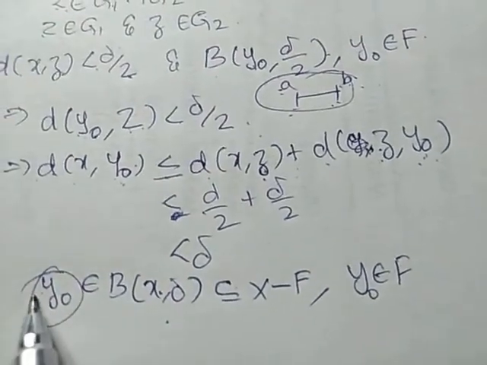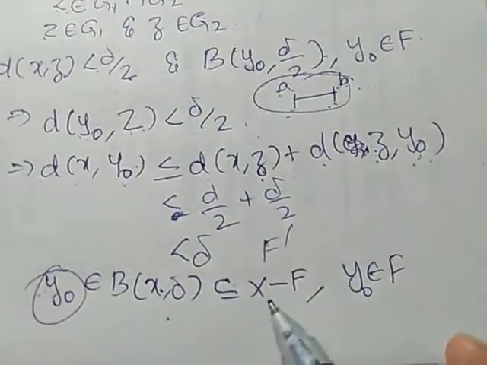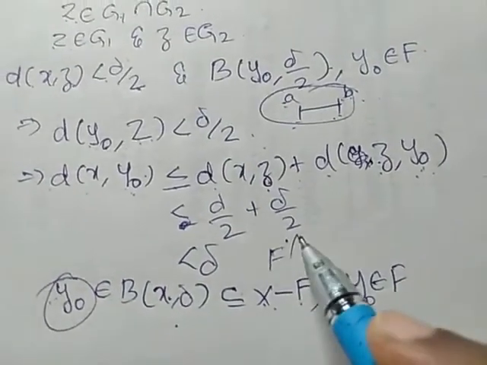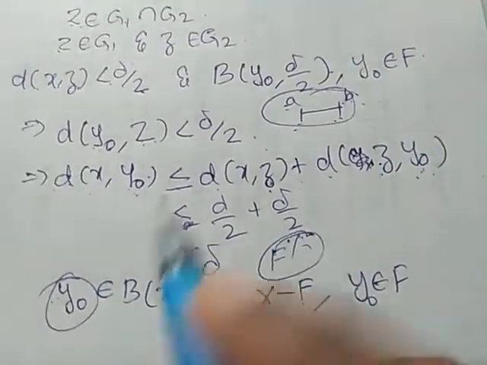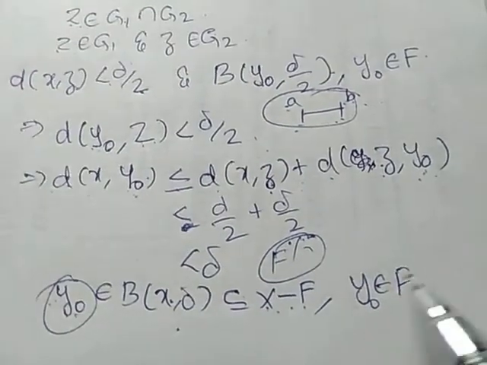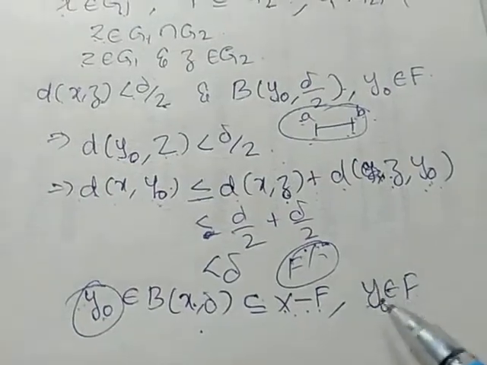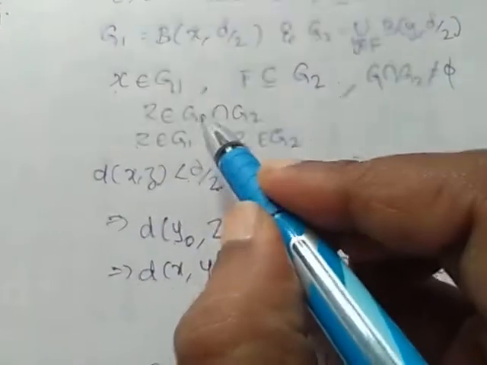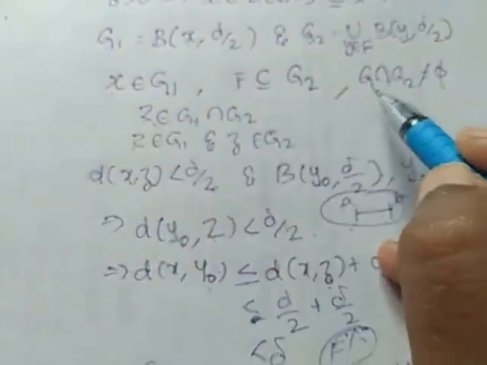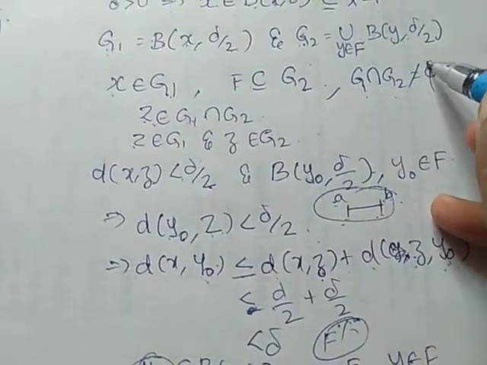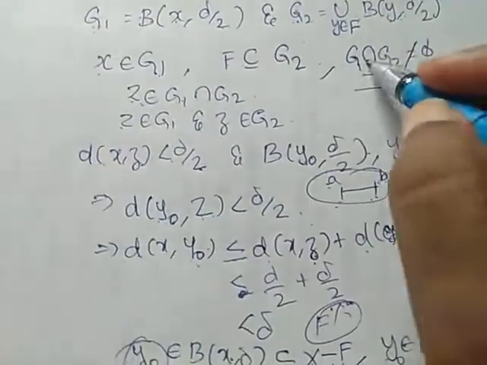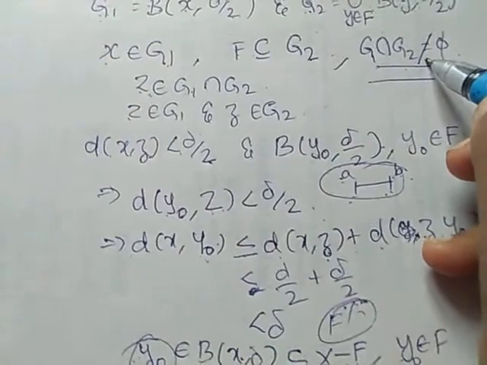But here we have y0 belongs to F', since X minus F means F'. So we have y0 belongs to F', but y0 belongs to F. Therefore, our assumption that G1 intersection G2 is not equal to the null set is wrong. G1 intersection G2 should be equal to the null set.